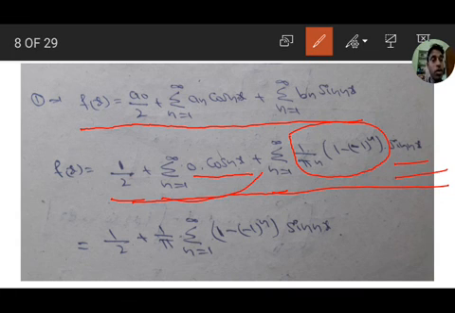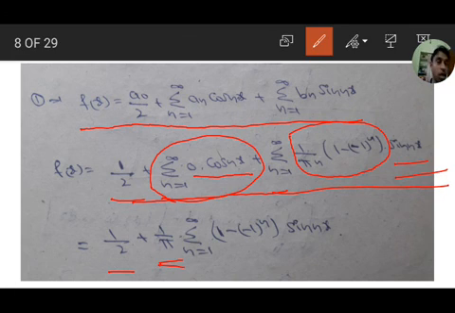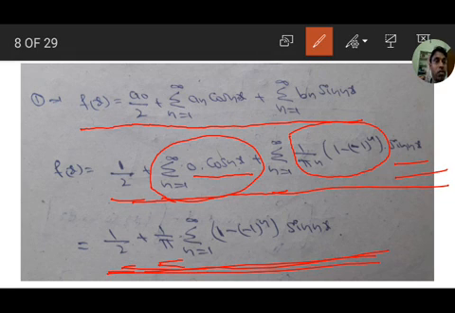And this is 0 into something, so it is totally 0. We have 1 by 2, and 1 by pi is outside, since it is independent of n. Therefore 1 by pi into sigma n equals 1 to infinity 1 minus minus 1 to the power of n into sin nx. It is the Fourier series for the given function.